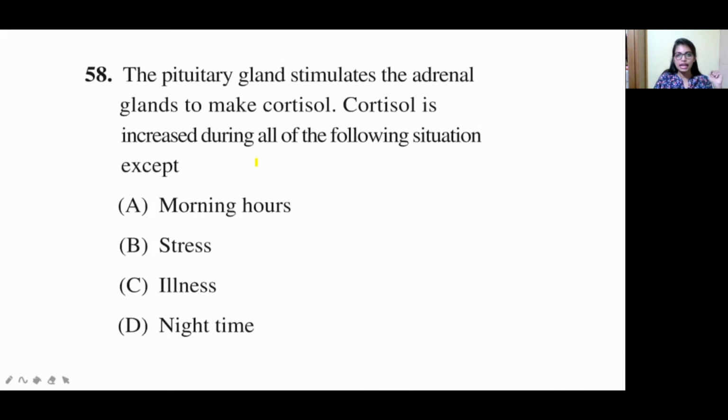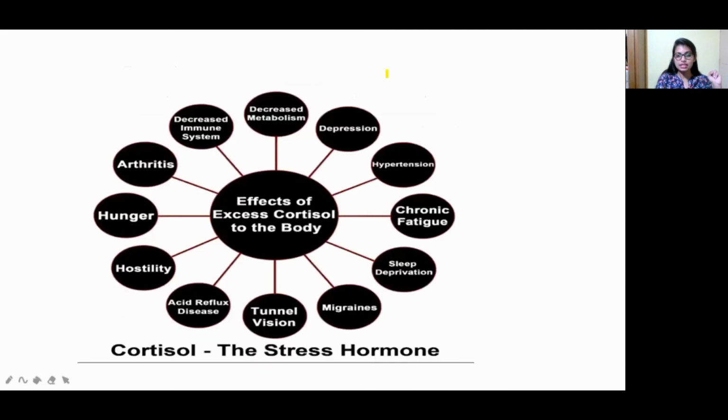The pituitary gland stimulates the adrenal glands to make cortisol. So cortisol is increased during all of the following situations except the highlighted one, because they are asking for the exception. Option A morning hours, option B stress, option C illness, and option D night time. Okay, so let us see. This cortisol is there, no? It is called the stress hormone.